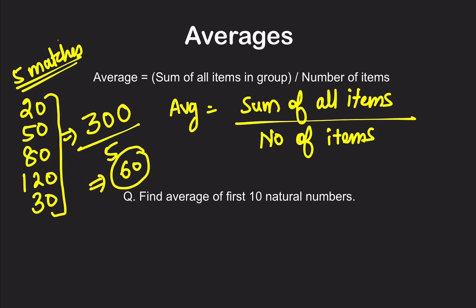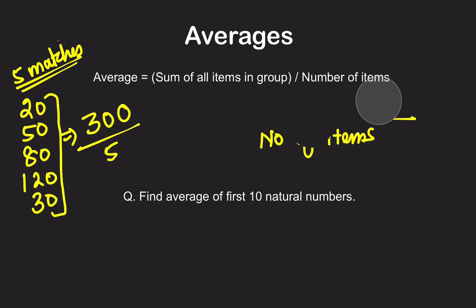So now what do we have? This formula is important. Average is equal to the sum of all the items divided by the number of items. So this part I want to make clear. What does this exactly mean? I hope you have written this averages formula. I will just remove this and tell you what exactly average means.